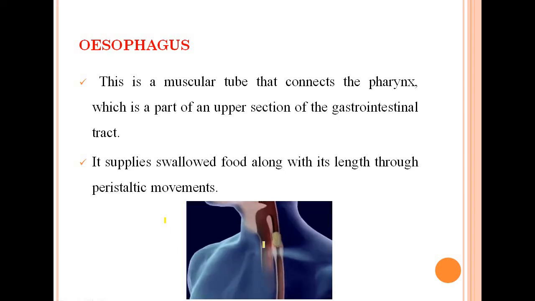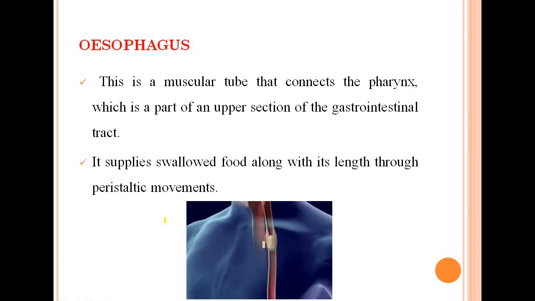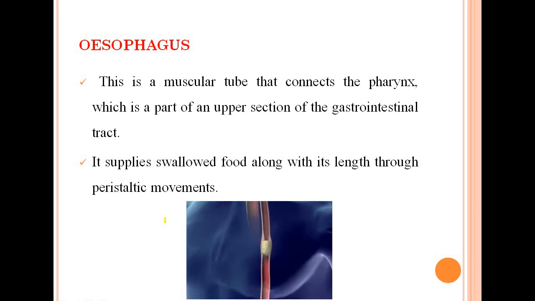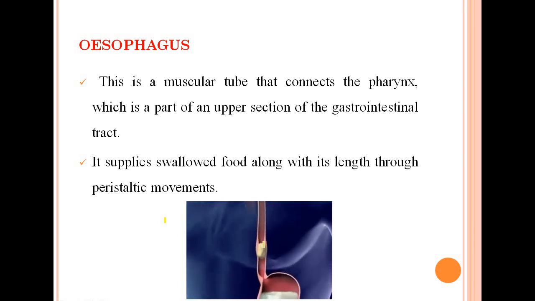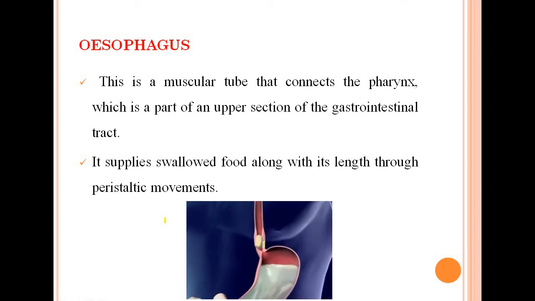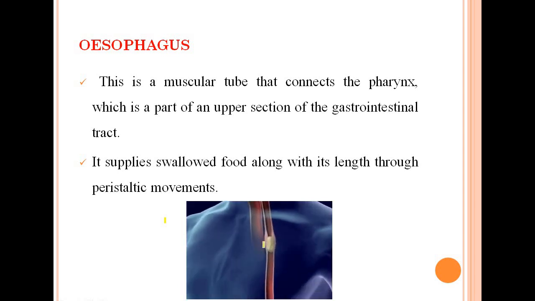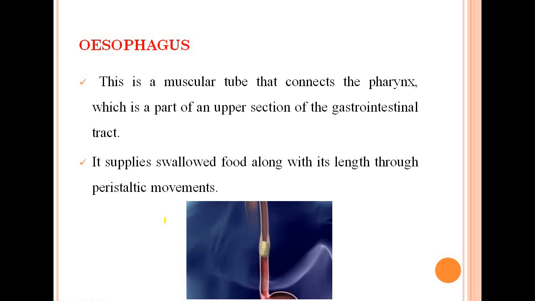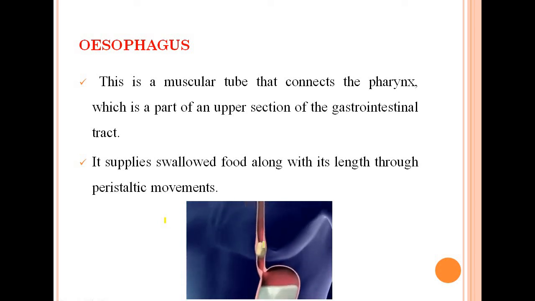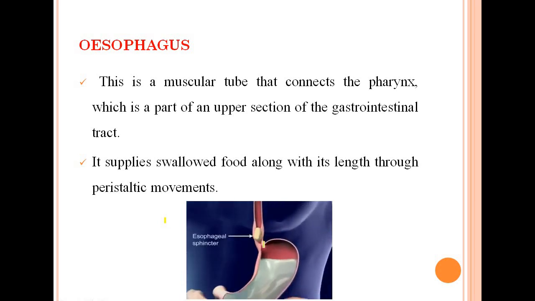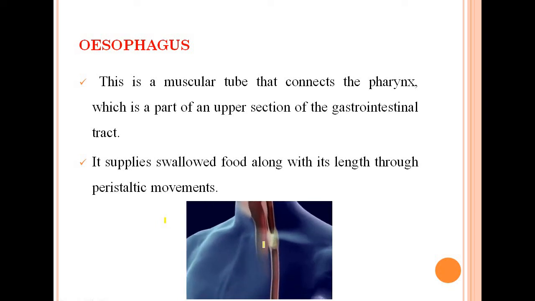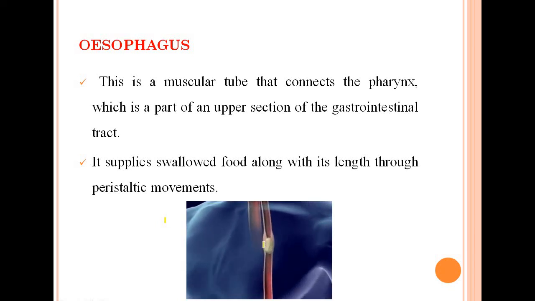Understood? So today's lesson is covered up to here. We have come to know about the different parts of the human digestive system, which is divided into the alimentary canal and the accessory glands. We came to know how digestion takes place in the mouth, and finally what the esophagus is and how, through peristaltic movement, the food comes down to the stomach.